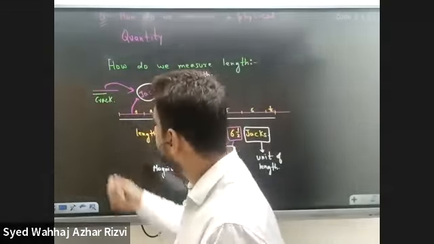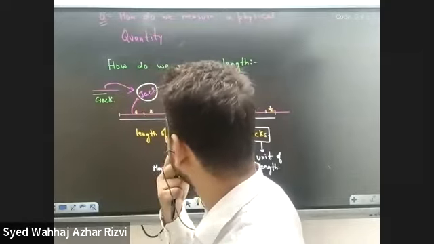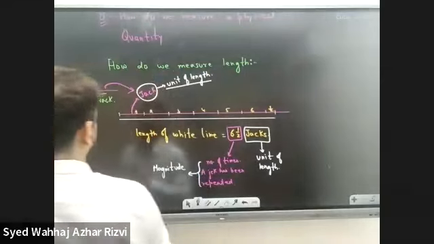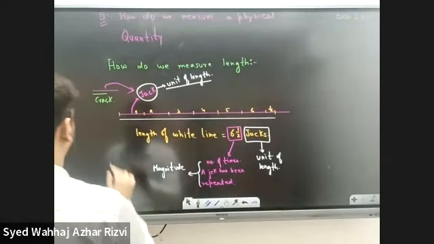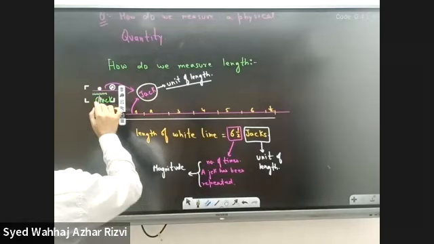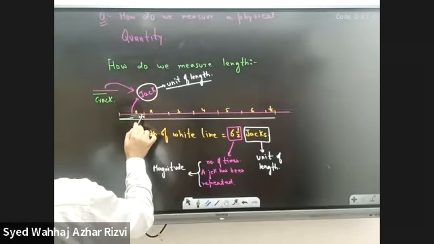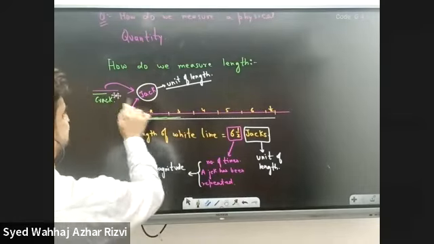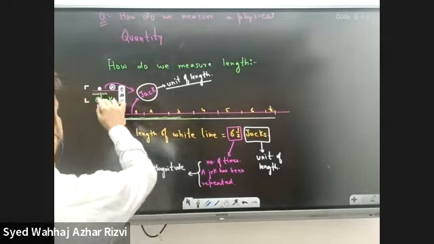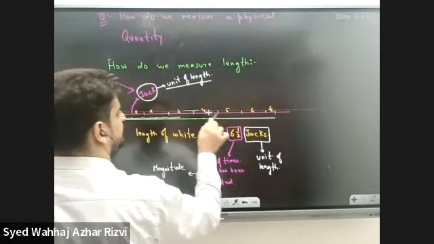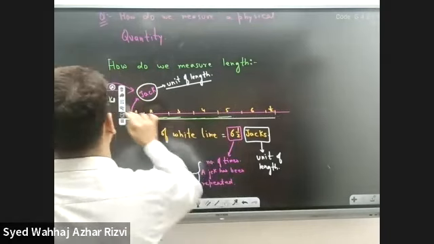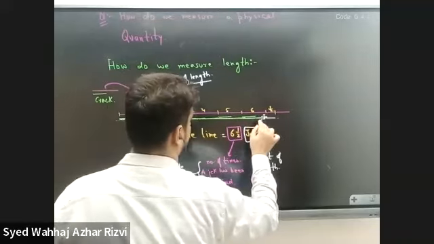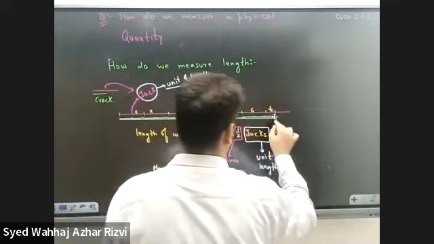So how many times is this crack repeated so that we get this white line? 1, 2, 3, 4, 5, 6, 7, 8, 9, 10, 11, 12, and 13.